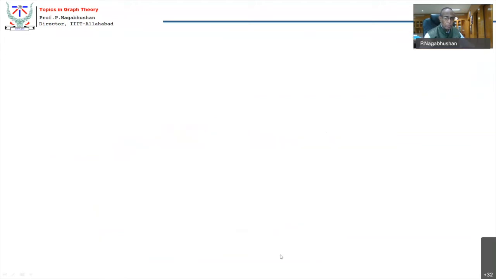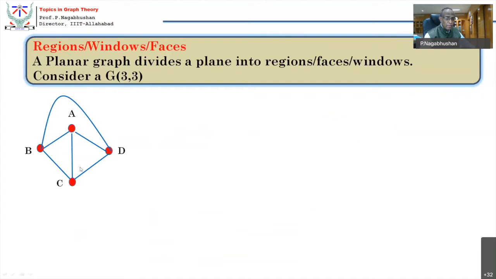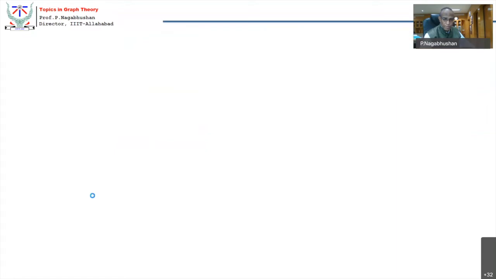Okay. So if I draw the same four vertex complete graph in a different way, again, this should have been considered G46, okay? But this is a different version of this representation.